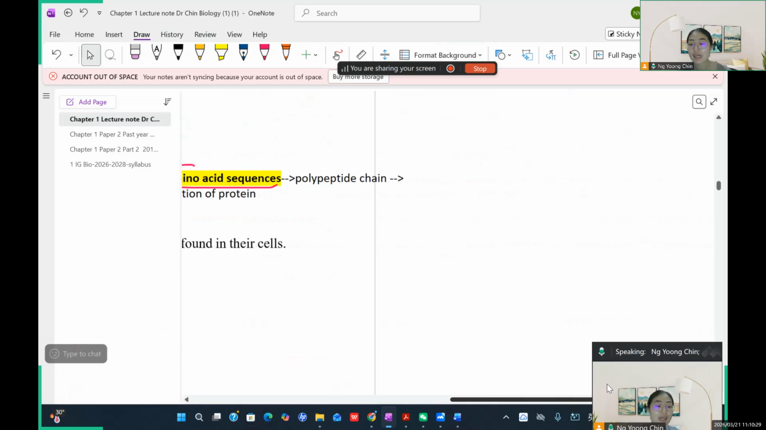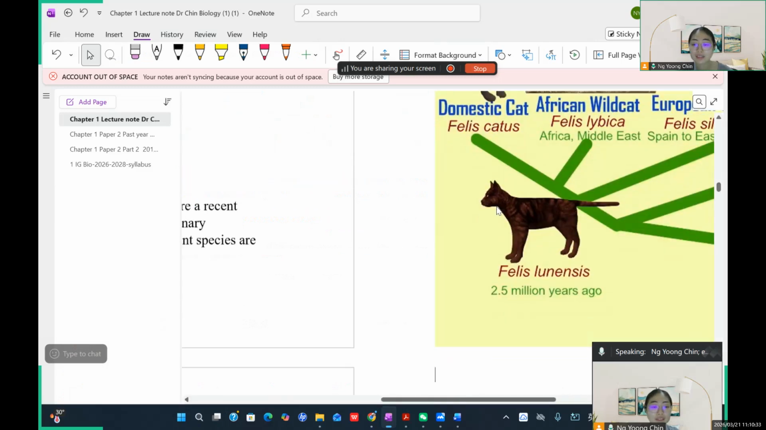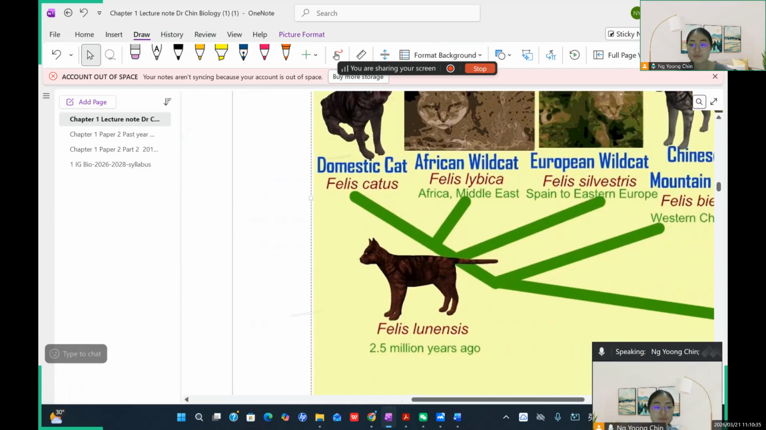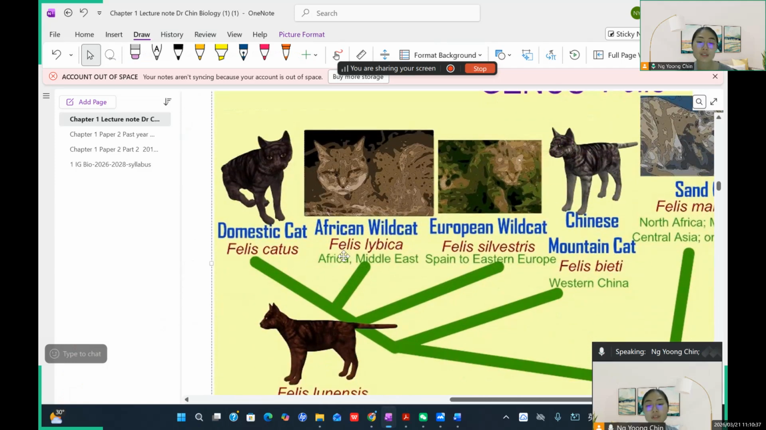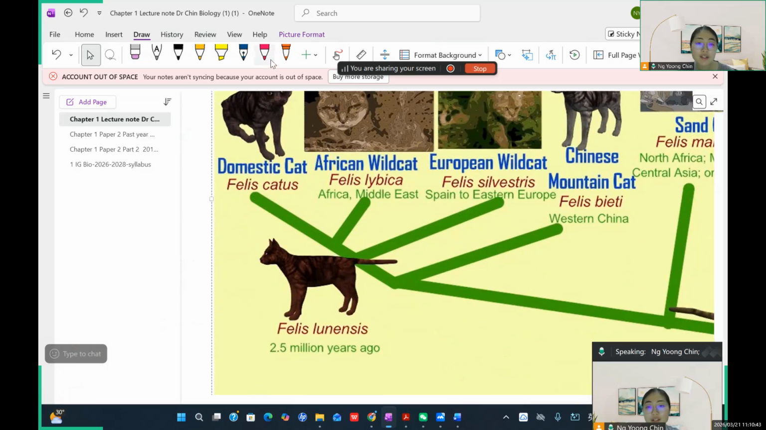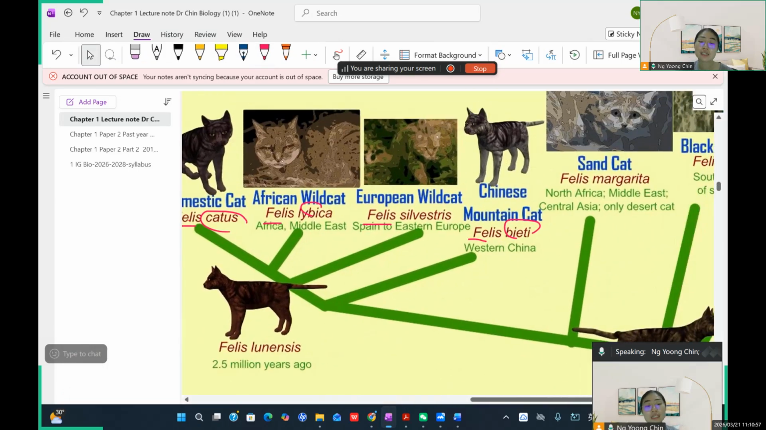But you have other kinds of cat species, I mean the Felis species. See here. You have the domestic cat, the African wild cat, the European wild cat. So you can see that they have the same genus name, Felis, right? But they are different in the species name: catus, lybica, silvestris, bieti. Correct? A difference in their names.